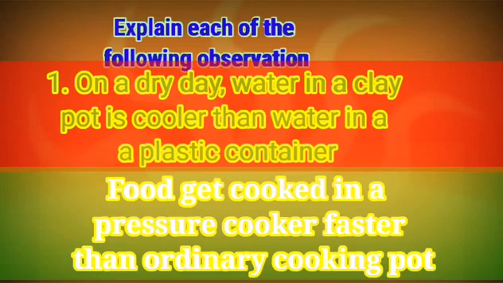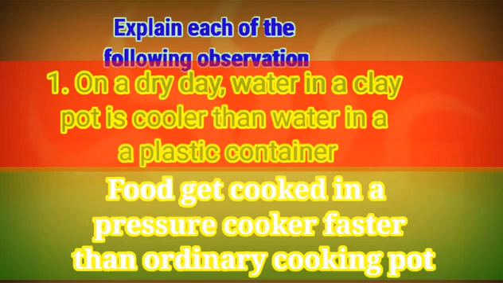On to the second part of that question. Food gets cooked in a pressure cooker faster than in an ordinary cooking pot. Why is this so? It is because in a pressure cooker, the pressure is increased, and this leads to an increase in the boiling point of water.